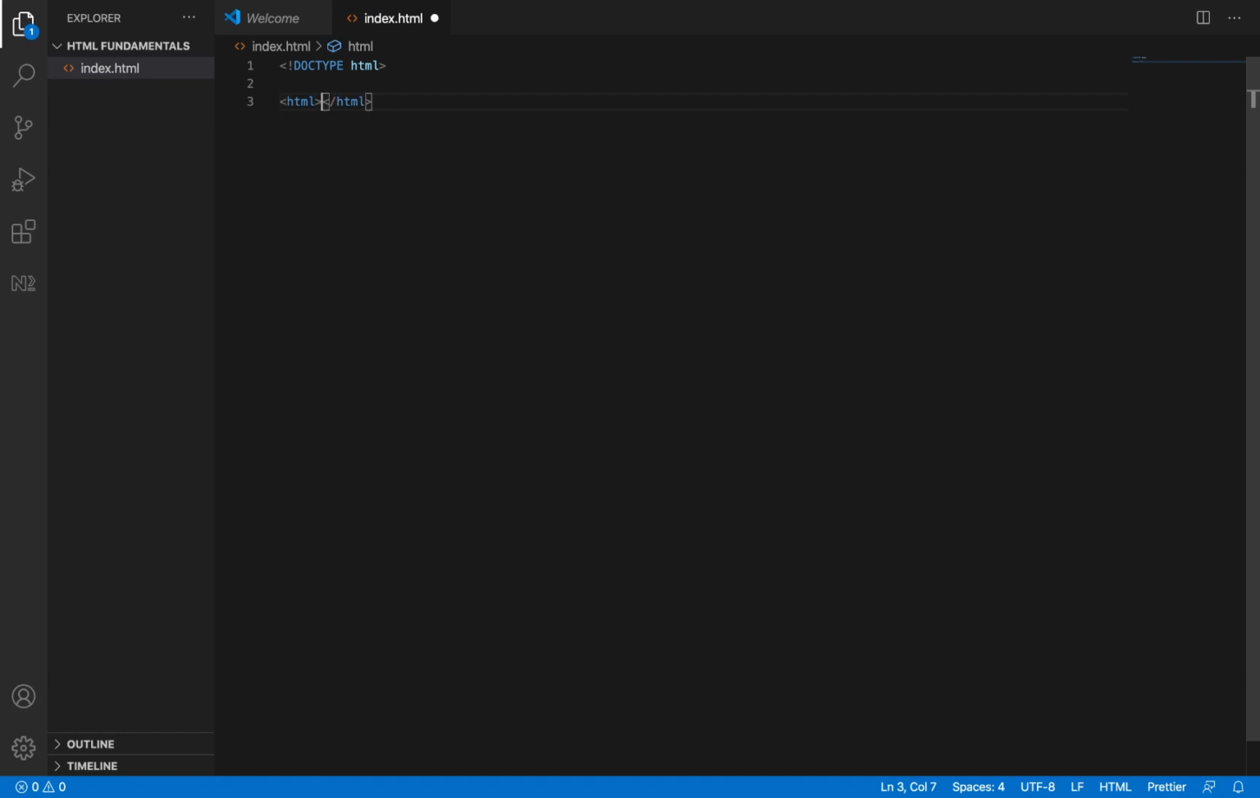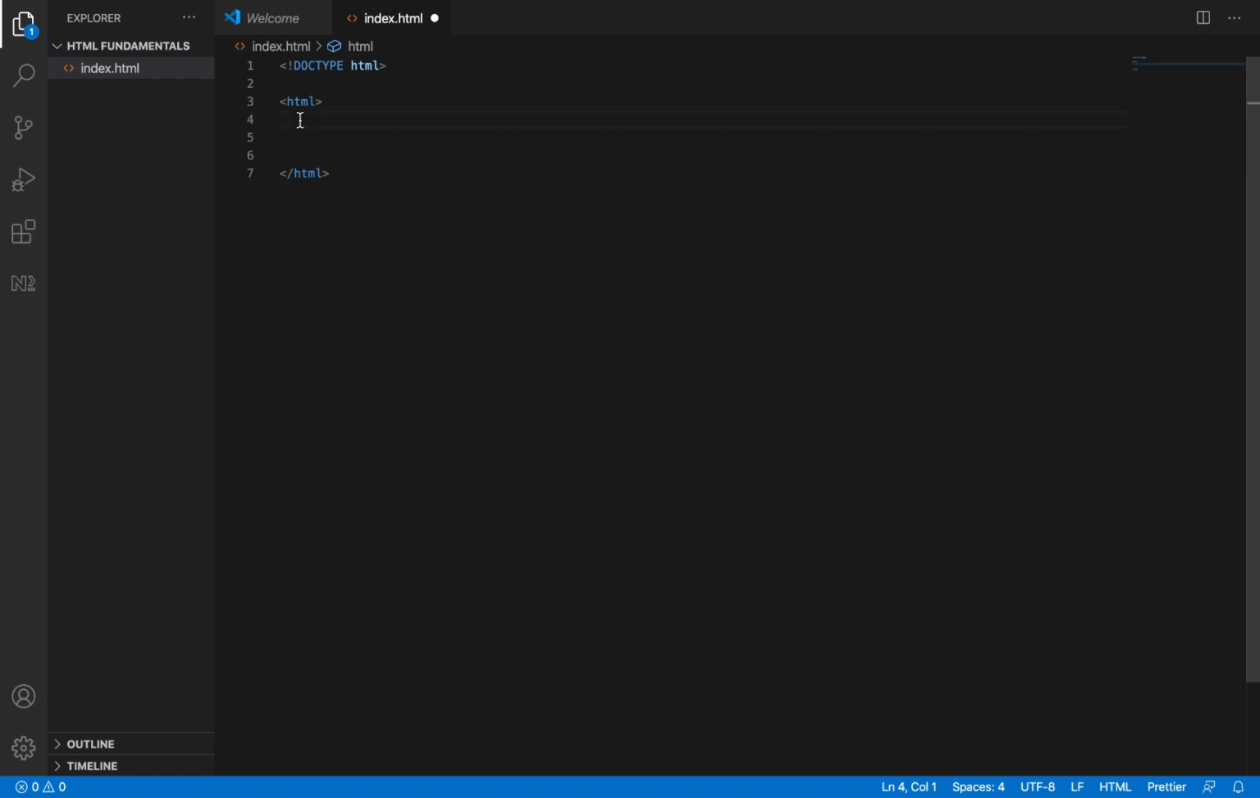Can you see it now? HTML, and that's the opening tag and the closing tag. The closing tag has a forward slash. You can see it at the beginning before the HTML. So this is the opening tag and this is the end tag, the closing tag.